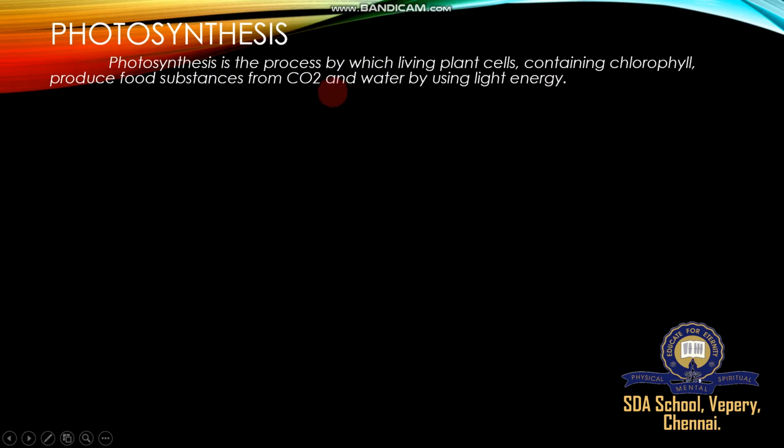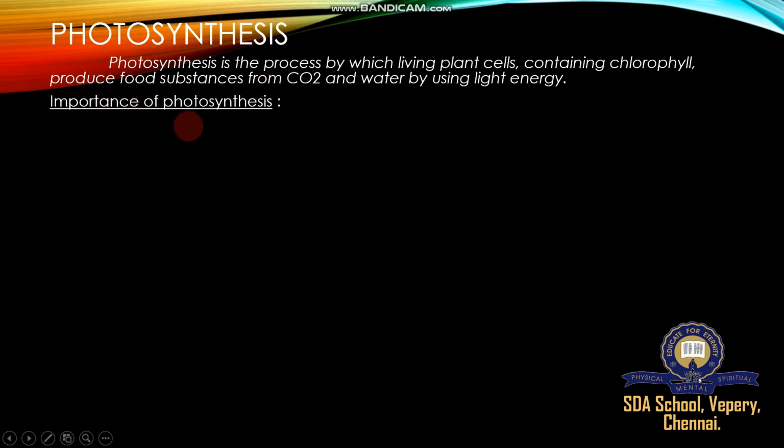Then chlorophyll pigments. Four important raw materials required by all plants are chlorophyll, carbon dioxide, water, and light energy. So these come under non-living objects, and chlorophyll is present in living objects. Then synthesis of food in the form of glucose or starch.